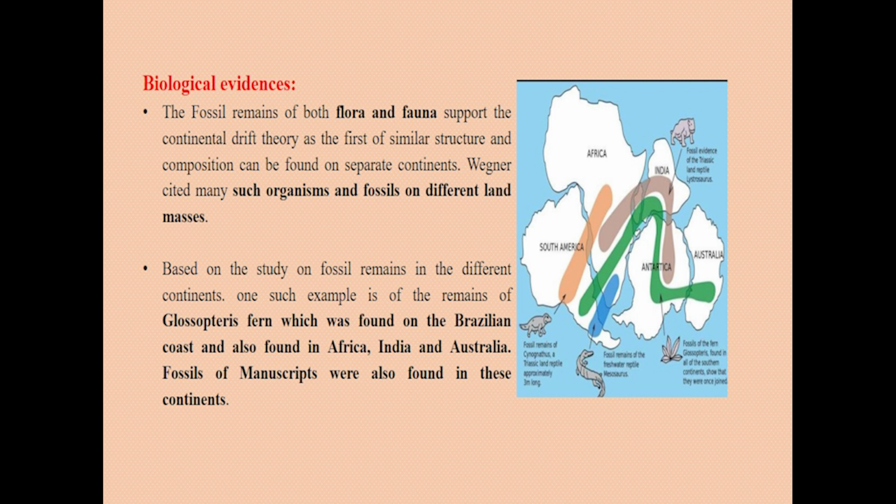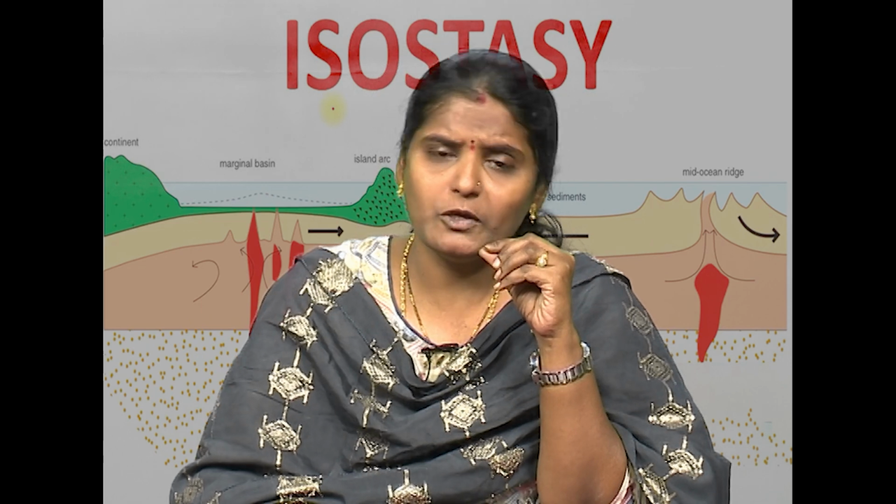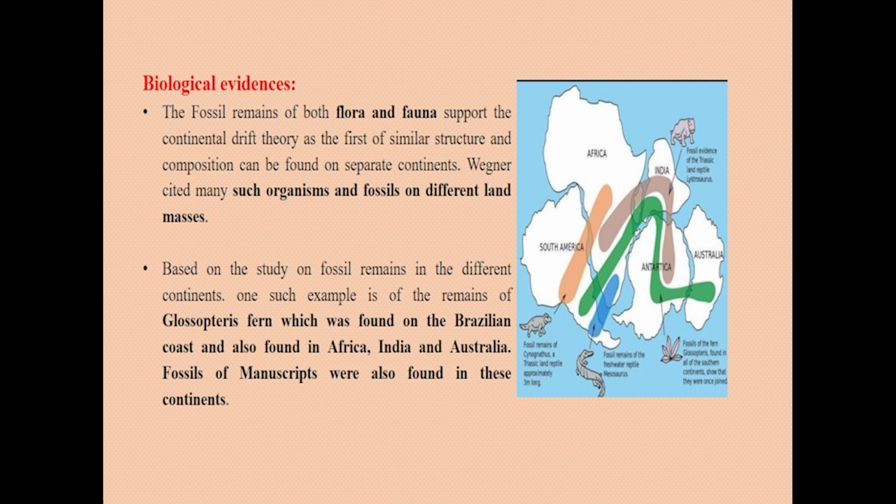Now, you can see the biological evidences also. The fossil remains of both flora and fauna support the continental drift theory, as fossils of similar structure and composition can be found on separate continents. Wegener cited many such organisms and fossils on different land masses. For example, you can see the same fossils on the South American coast as well as the African coast, and in India as well as Australia. We can see similar fossil remains of both flora and fauna.